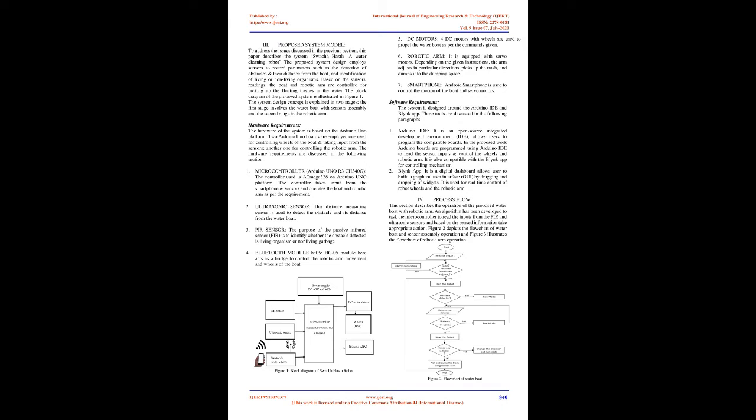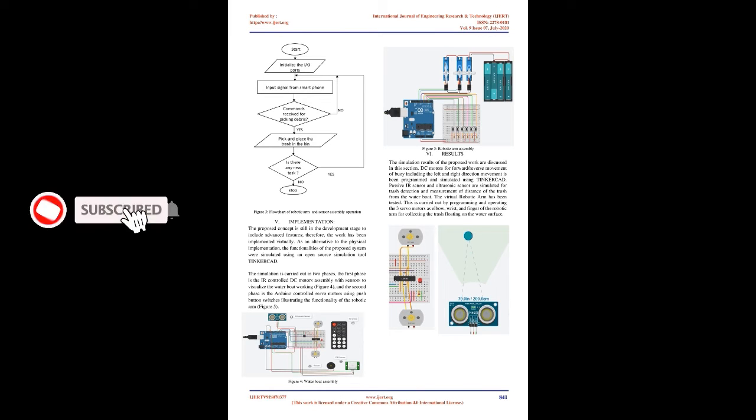3. Proposed system model. To address the issues discussed in the previous section, this paper describes the system Swachh Hasth, a water cleaning robot. The proposed system design employs sensors to record parameters such as the detection of obstacles and their distance from the boat, and identification of living or non-living organisms. Based on the sensor readings, the boat and robotic arm are controlled for picking up the floating trash in the water. The block diagram of the proposed system is illustrated in Figure 1.